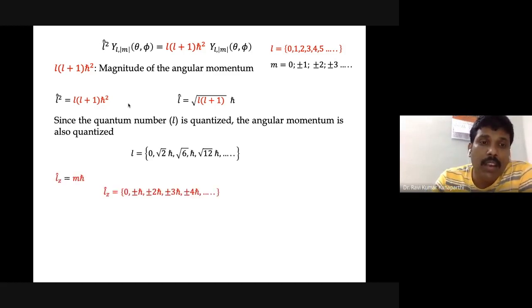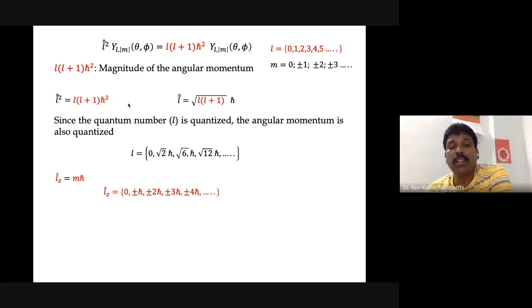Similarly, the z component of the angular momentum is given by m h cross, where m can run from 0, plus or minus 1, plus or minus 2, plus or minus 3 and so on. So accordingly, we can have the z component as one of these: 0, plus or minus 1 h cross, plus or minus 2 h cross, plus or minus 3 h cross, plus or minus 4 h cross, and so on, right?